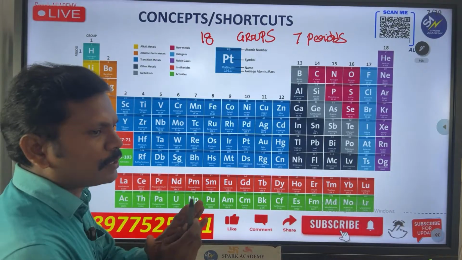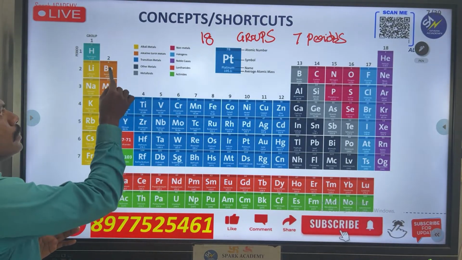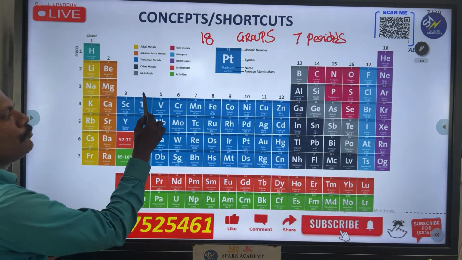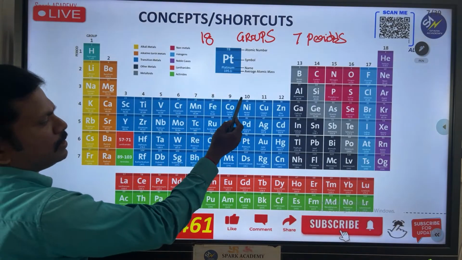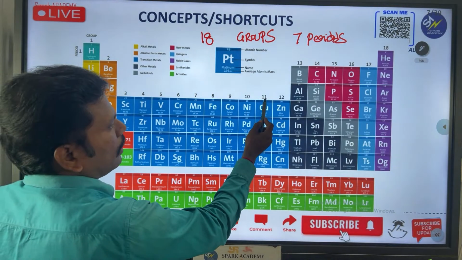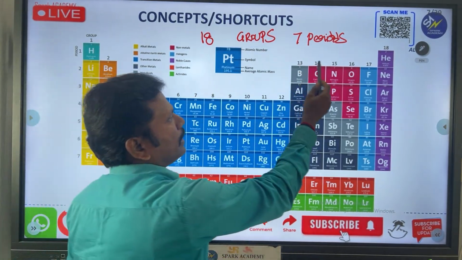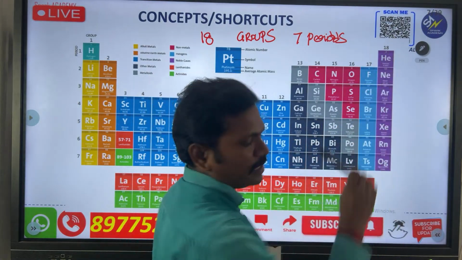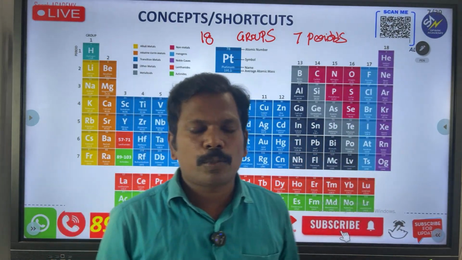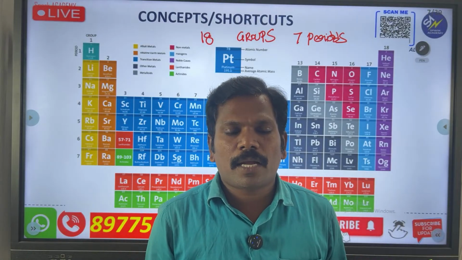See that, groups, how many groups? 18: 1 2 3 4 5 6 7 8 9 10 11 12 13 14 15 16 17 and 18. Sir, we know those numbers 1 to 18, I am just not reading them.